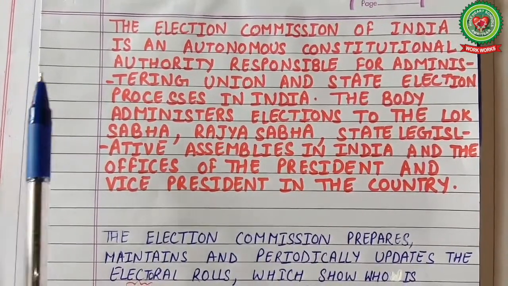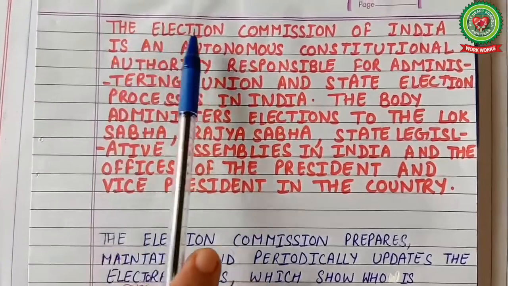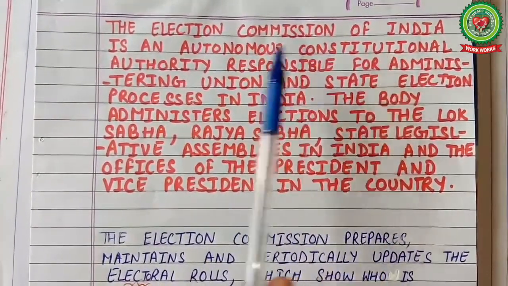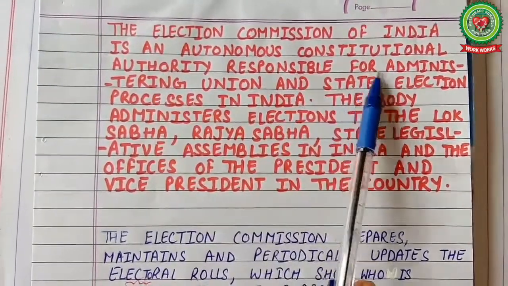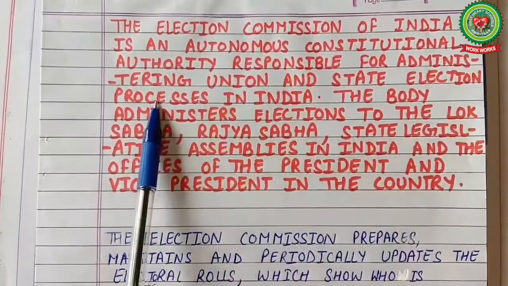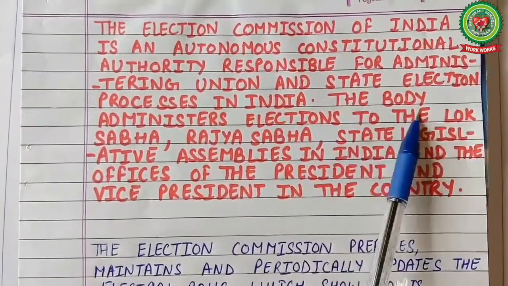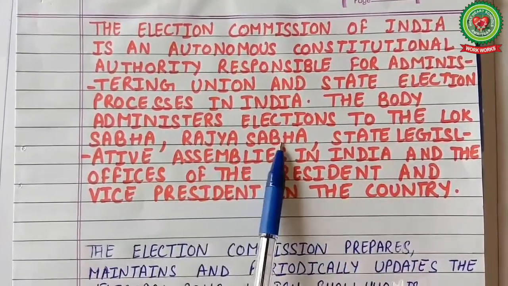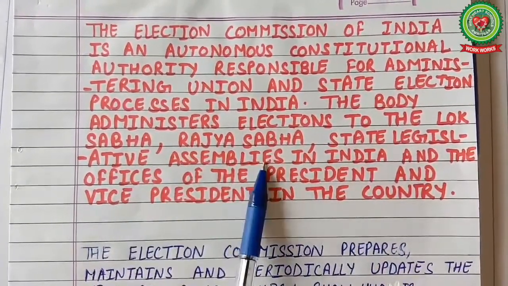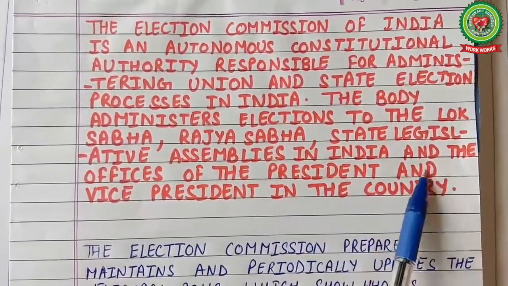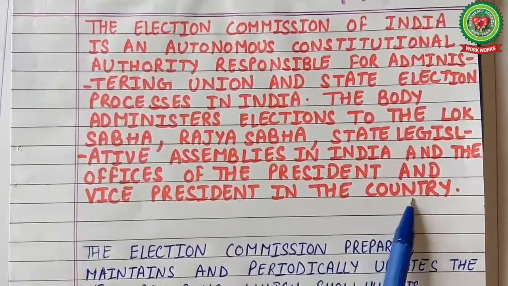Let's discuss the Election Commission. The Election Commission of India is an autonomous constitutional authority responsible for administering union and state election processes in India. The body administers elections to the Lok Sabha, Rajya Sabha, state legislative assemblies in India and the offices of the President and Vice President in the country.